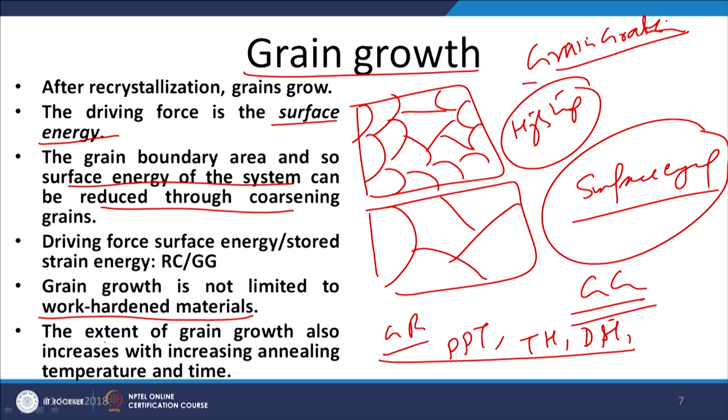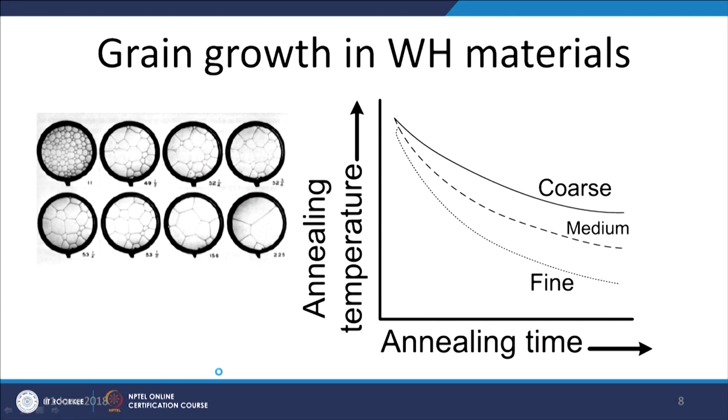energy, and the extent up to which grain growth will be taking place will be increasing with the increase of annealing temperature. So, what we can see here, when the exposure is given for the shorter period, the grains are very fine. These are the recrystallized grains, which are equiaxed and of different sizes, but these are still fine.